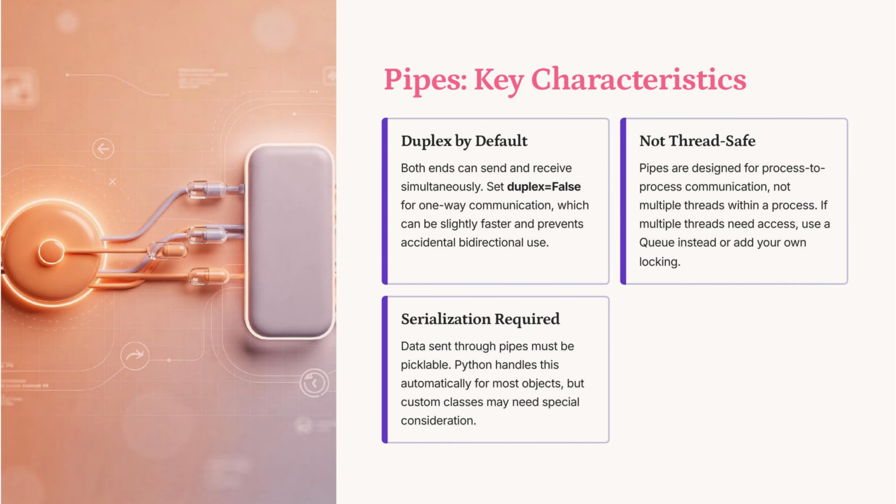Pipes are duplex by default, allowing simultaneous send and receive operations. For one-way communication, set duplex to false. Pipes aren't thread-safe. Use queues for thread access. Data must be picklable for transmission, with Python handling most cases, though custom classes may need special handling.